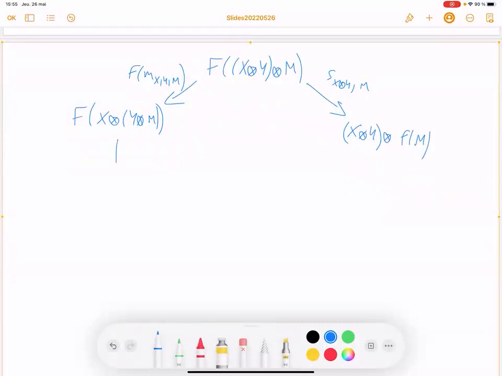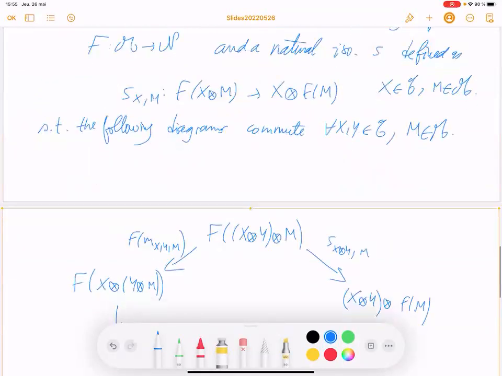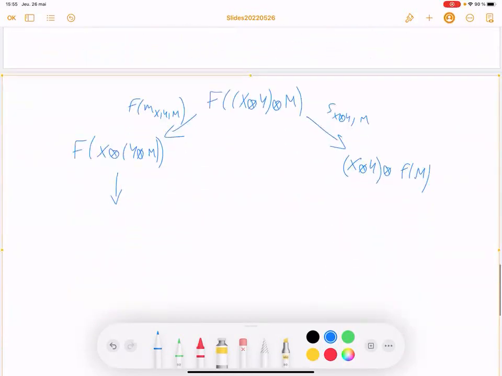Now, here, you can apply the natural isomorphism of the C module functor on X and Y ⊗ M. So you put X outside. You get X ⊗ F of Y ⊗ M. And here you apply the module associativity constraint of the category N on X, Y, F(M), and what you get is you just change the parenthesis.